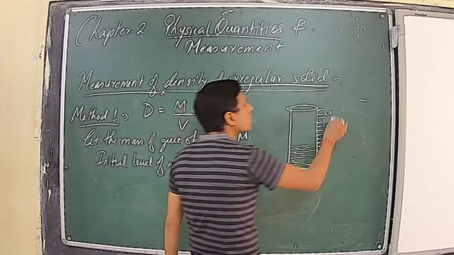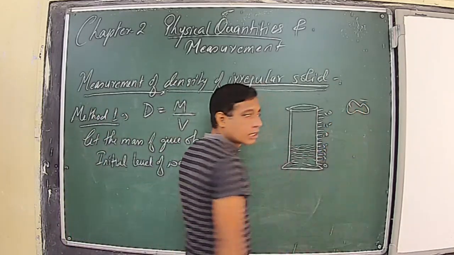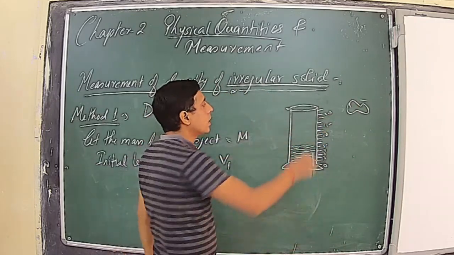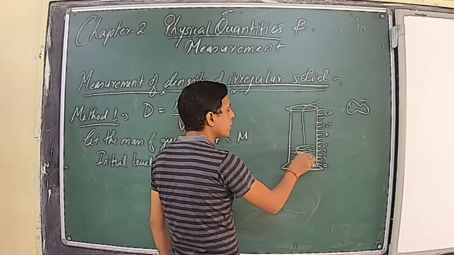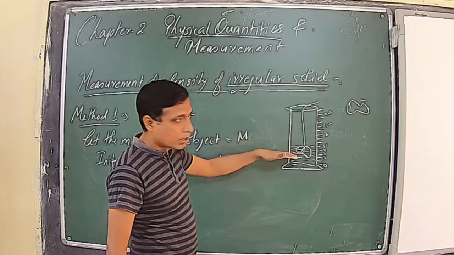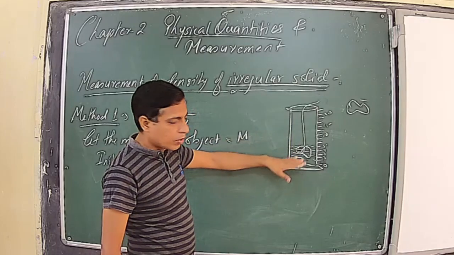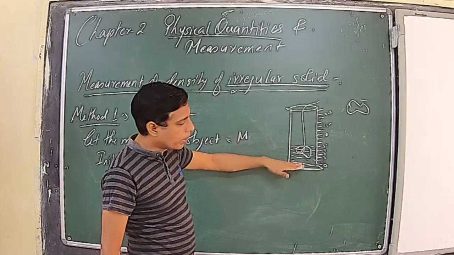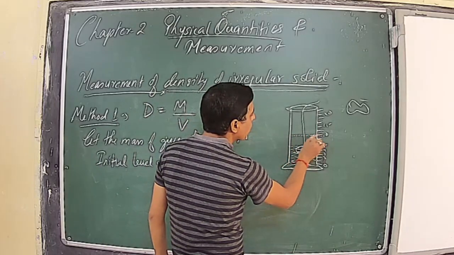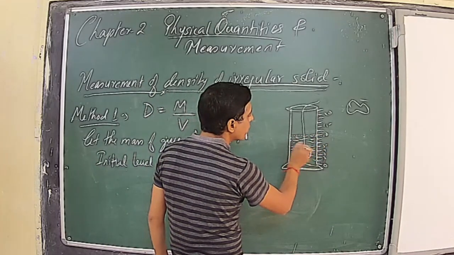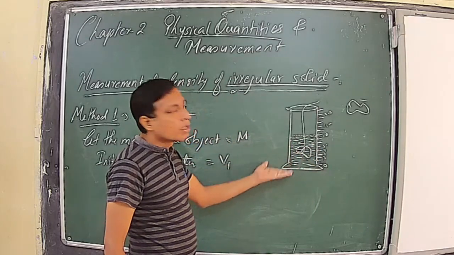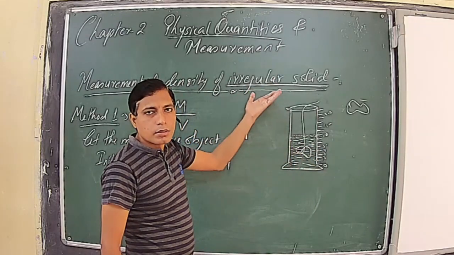Now you will take the piece of stone whose density we have to measure, which is in irregular shape. We will tie it with the help of a thread, and then we will suspend it inside. The moment you suspend this stone inside the water with the help of a thread, such that it does not touch the bottom and is just submerged completely inside the water, you will observe that the water level starts increasing because the solid will displace the water and the water will move upward, in the direction of the free surface.